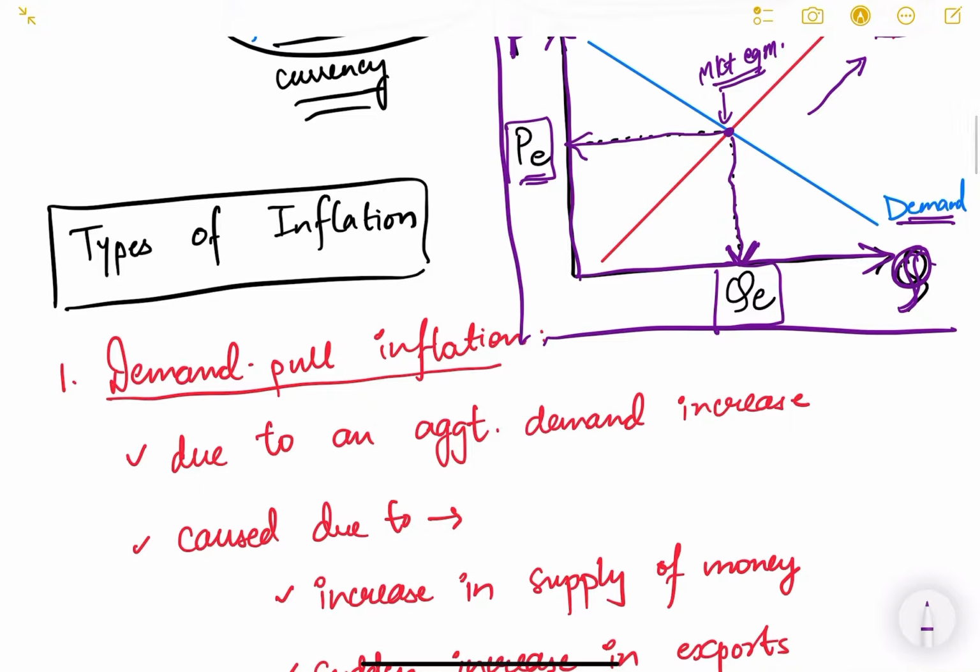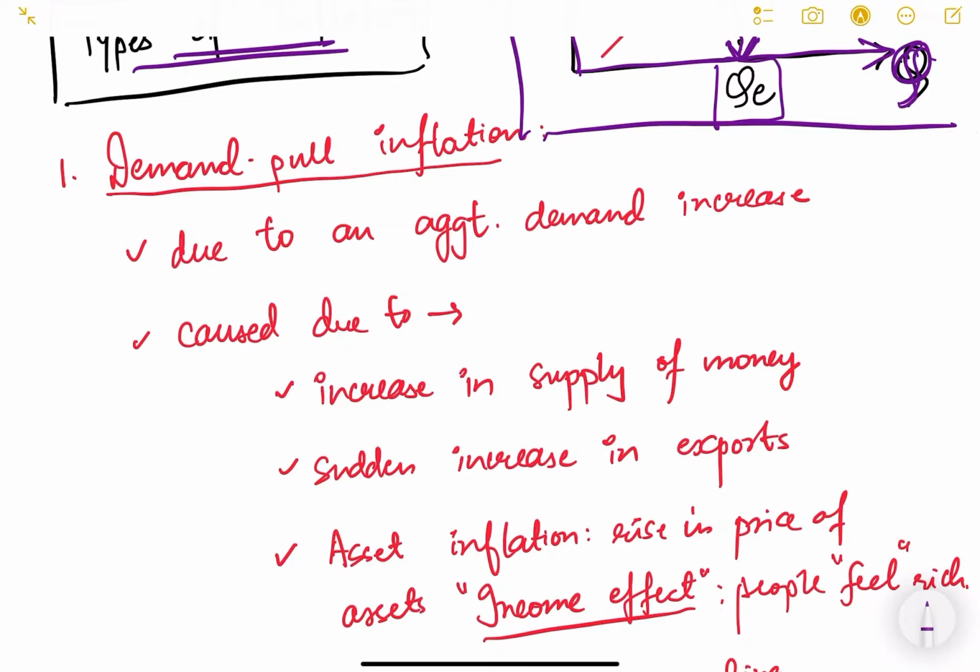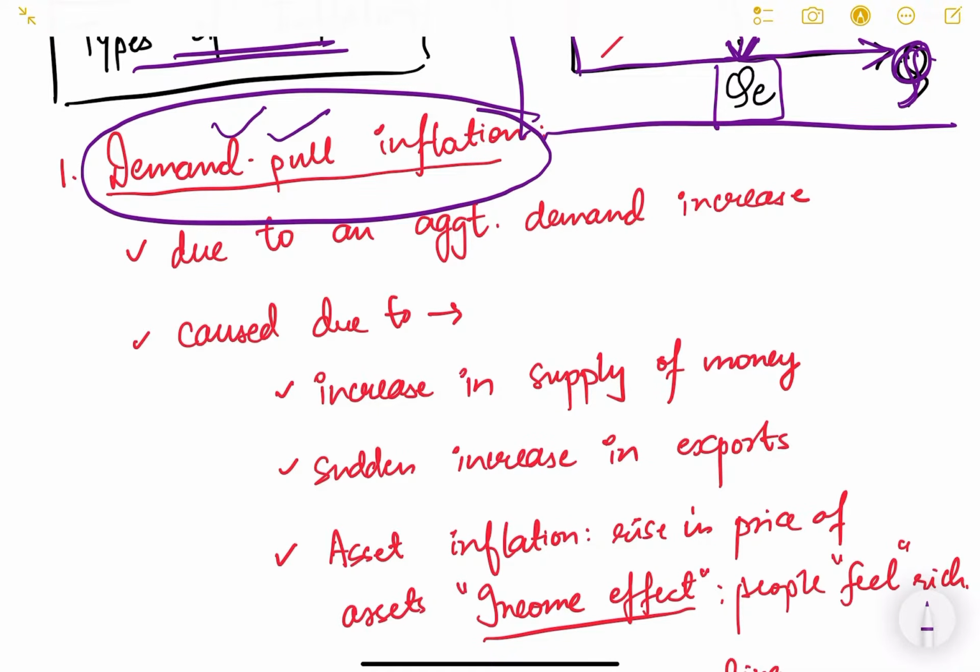Now let us understand the different types of inflation using this diagram. The first type of inflation is known as demand pull inflation. The name itself suggests it: demand is increasing and that is pulling up inflation in the economy.